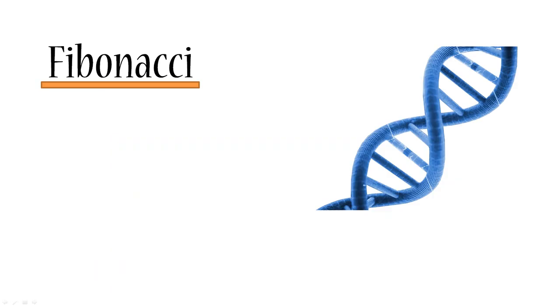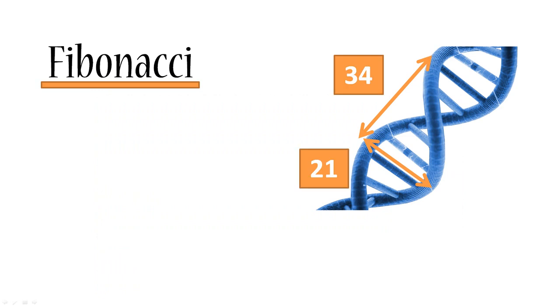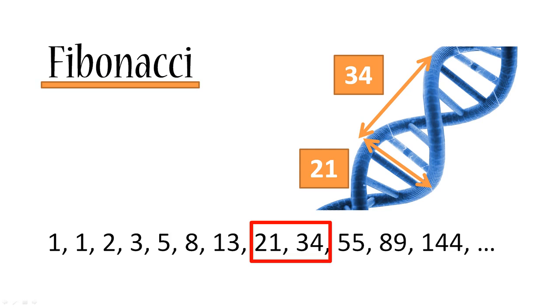Let's take the human DNA. And if we measure its width and its length, then they will be exactly 21 angstrom and 34 angstrom, where angstrom is the unit of measurement for various little things. And if you recall, 21 and 34 are actually in our Fibonacci sequence. A coincidence? Maybe. But that's quite a lot of coincidences. And moreover, what's not a coincidence is that there have been experiments that have proven that figures and patterns following the Fibonacci ratio are much more appealing to the human eye than those which do not.